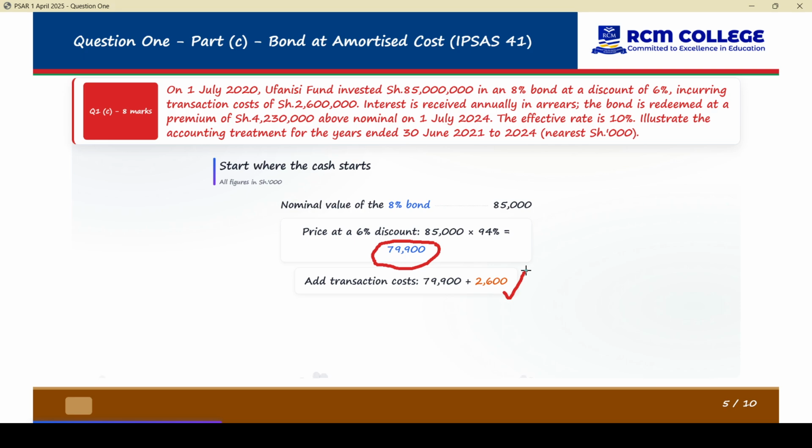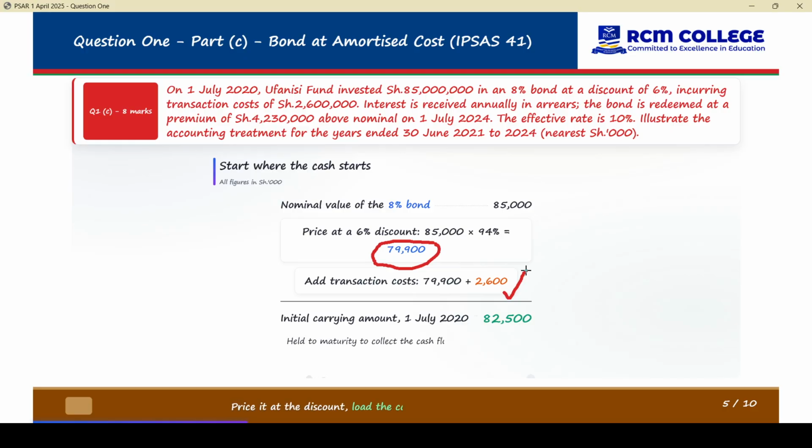So first you paid 79,900 and then out of your pocket you also paid 2,600. Remember this calculation is in the books of the investor. How much did the investor pay in total? You just add them together. That is 82,500.